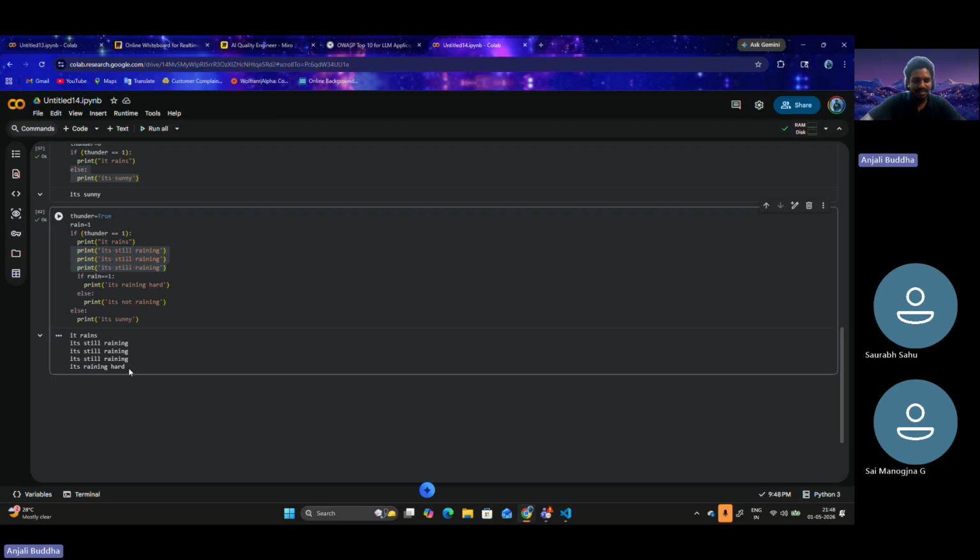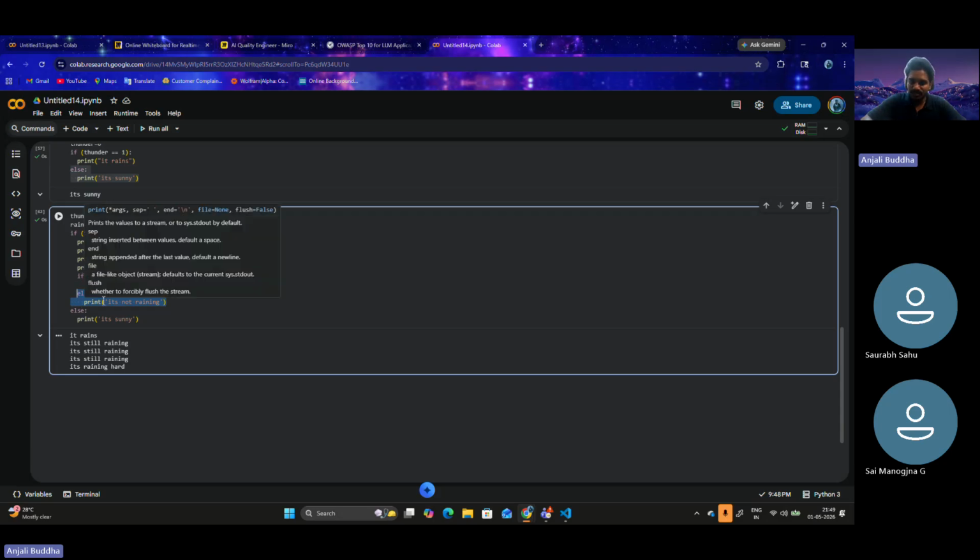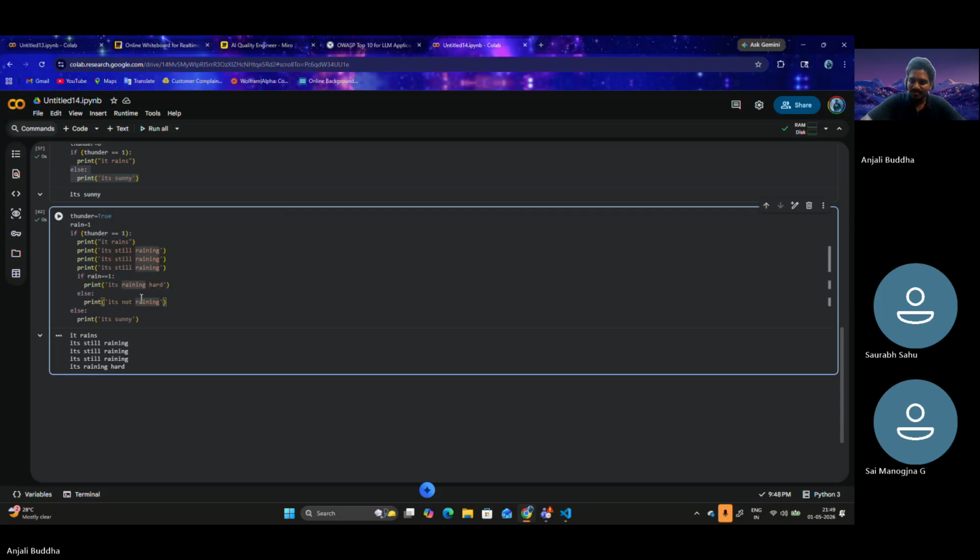The last one is "it's raining hard," because within the if statement there is another if statement which checks if rain is equal to 1. Rain is 1 here, so this condition is true. That's why this statement is printed, "it's raining hard." Since the if statement ran, the else statement is completely ignored. This is the example of nested if statements.